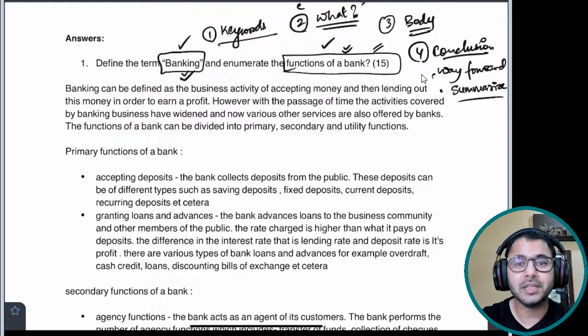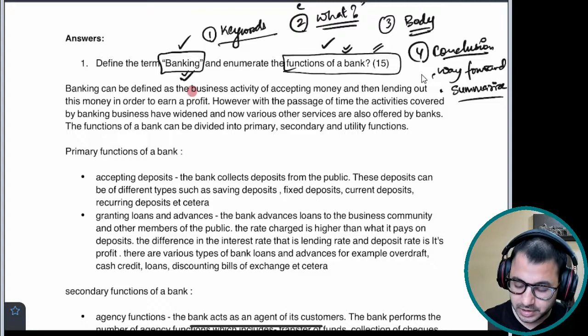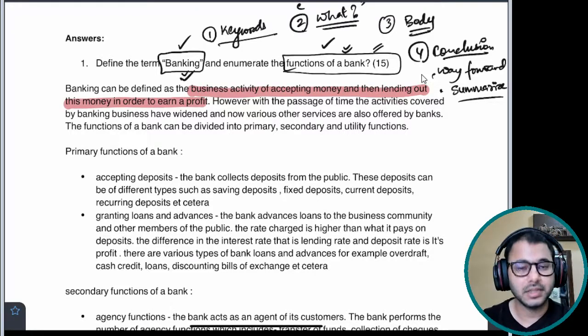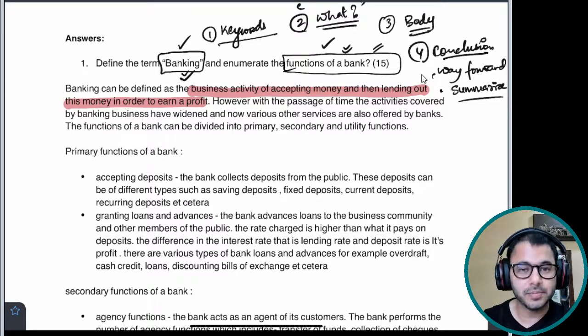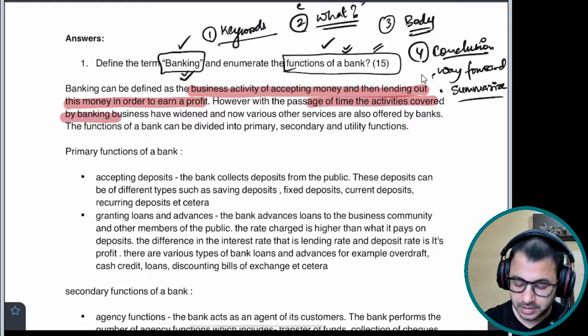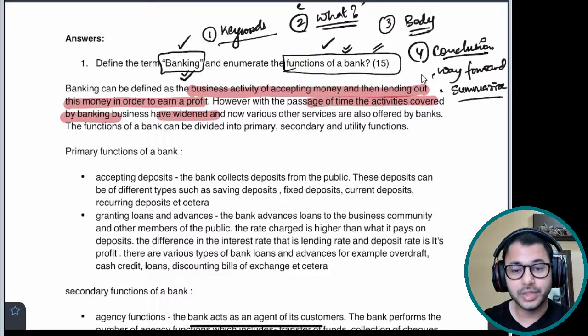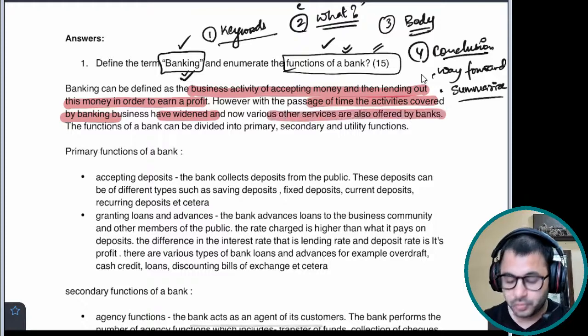Basic definition of banking: financial intermediary, the business activity of accepting money and then lending out this money in order to earn a profit. That is financial intermediary. You can also use the keyword in case you want to impress the examiner. However, with the passage of time, the activities covered by banking business have widened, and now various other services are also offered by banks.